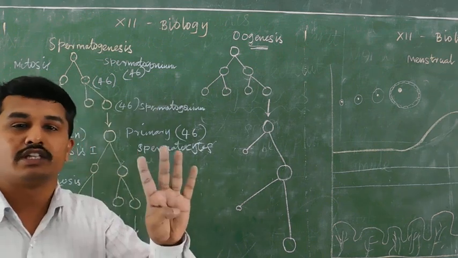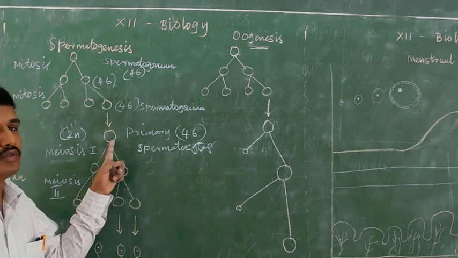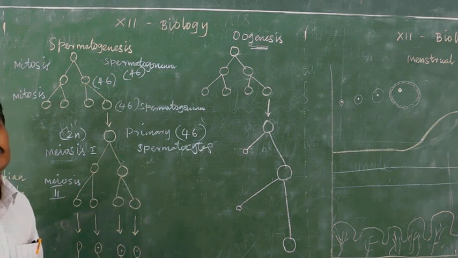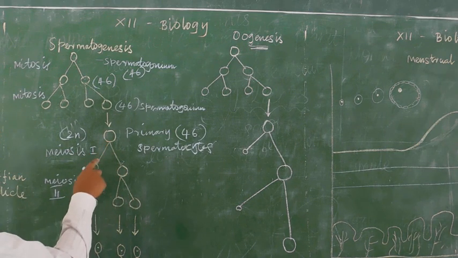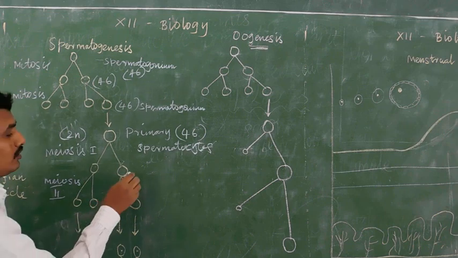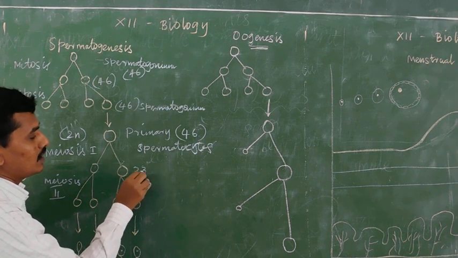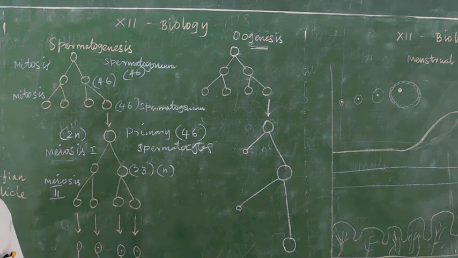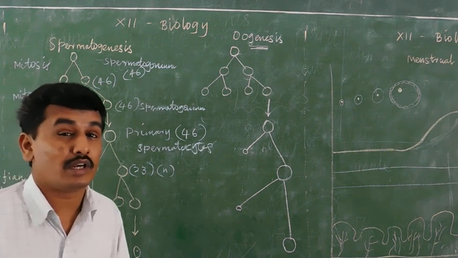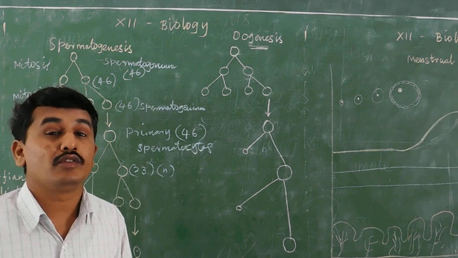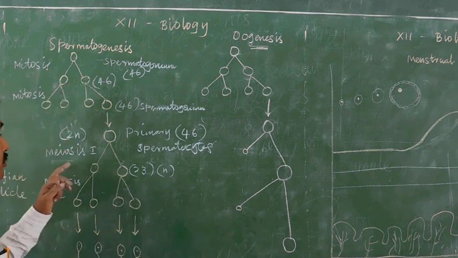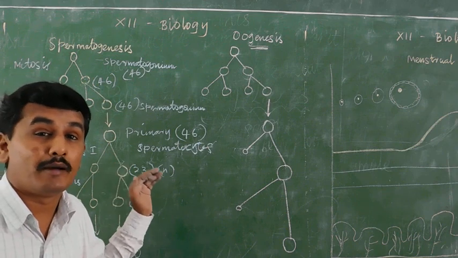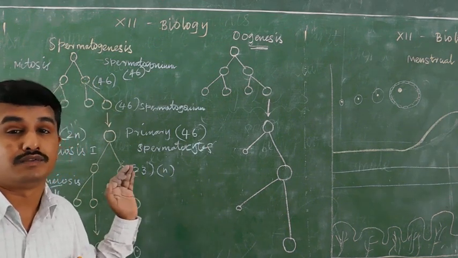After these four stages, it develops into two cells, each containing 23 chromosomes, n, haploid in nature. After meiosis 1 the chromosome number is reduced to half, so meiosis is otherwise known as the reduction division.